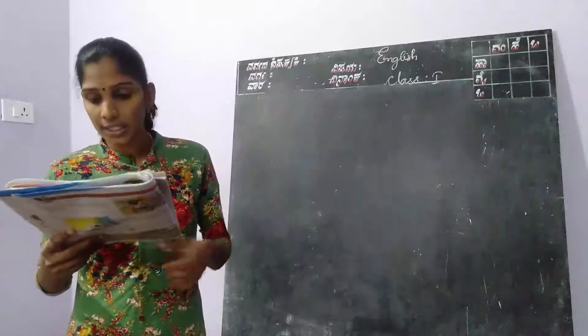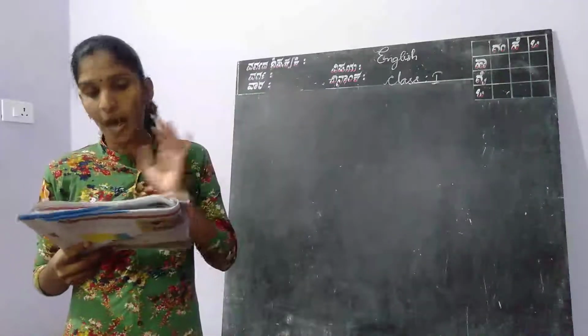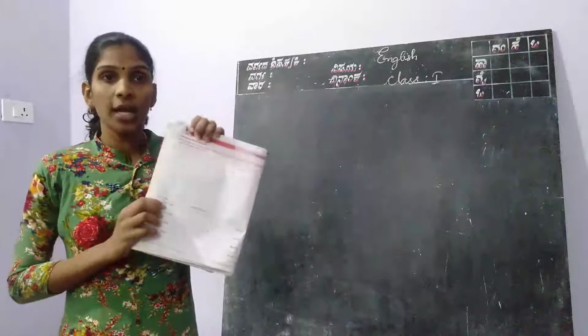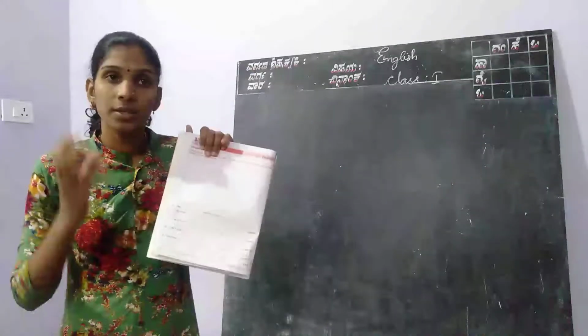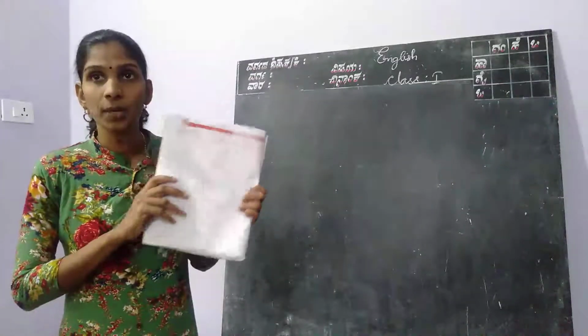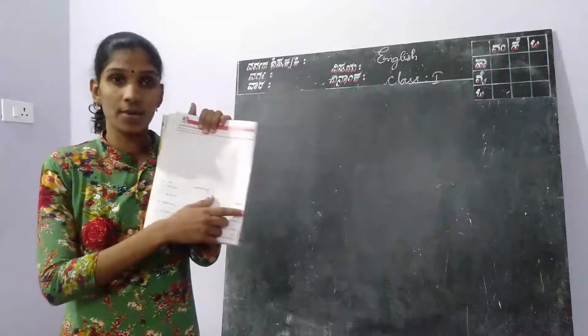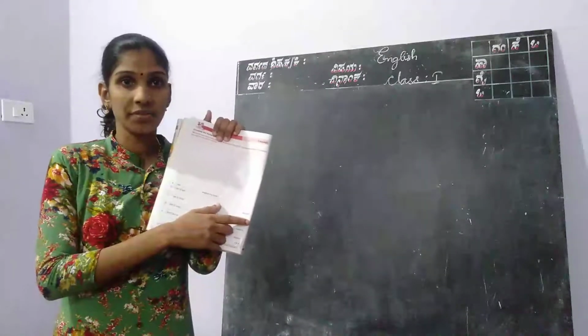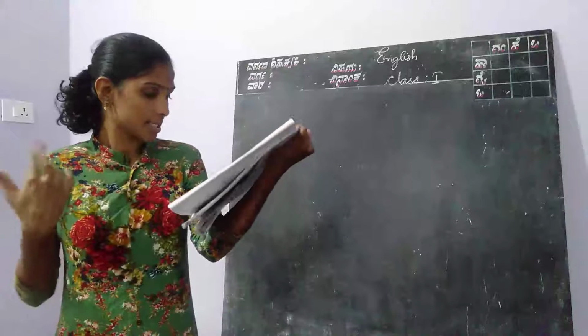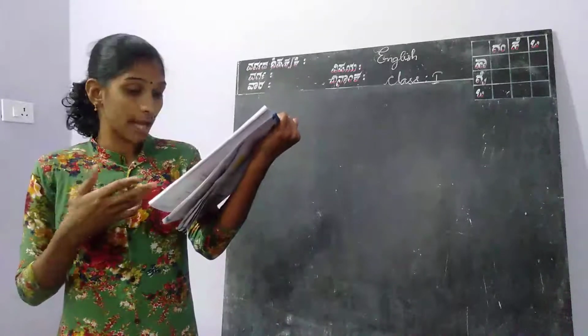Next, B: I like to eat dash in dash season. What do you like to eat in your favorite season? For example, if you like summer season, I like to eat ice cream in summer season. In such a way you can write. Next, I like to drink dash in dash season.